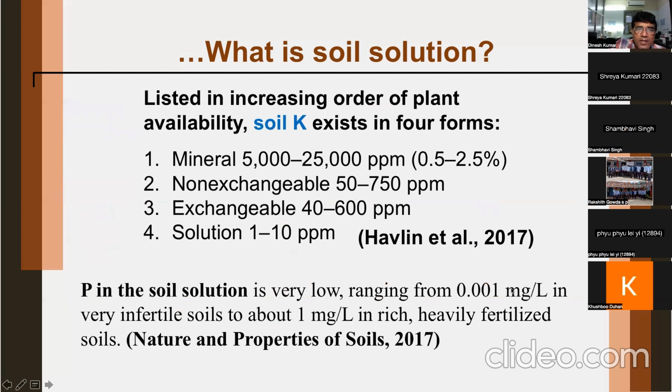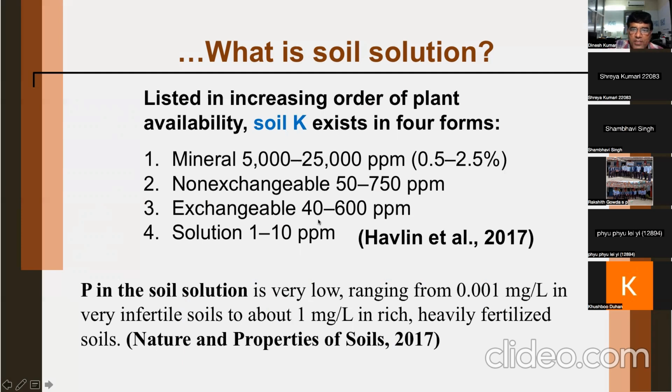Now you see, listed in increasing order of plant availability, soil K exists in 4 forms. Now I am just showing you the different forms of these sources of nutrients in soil.